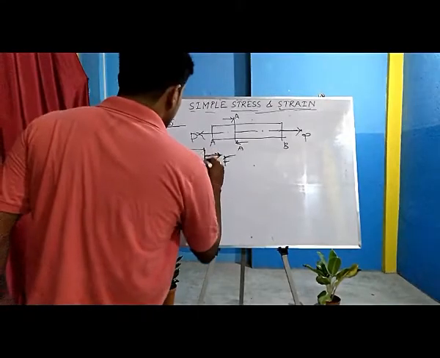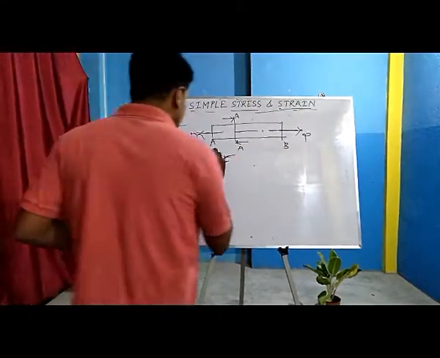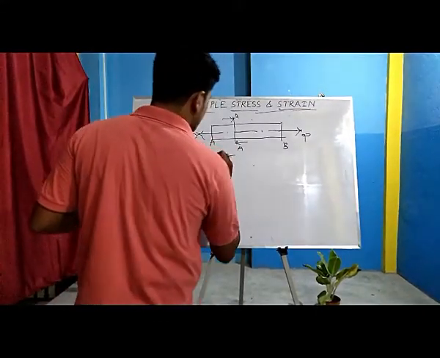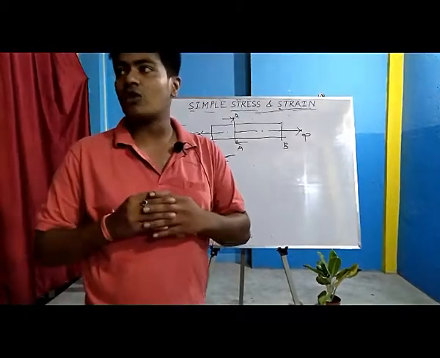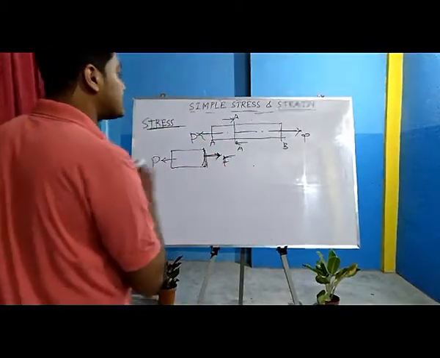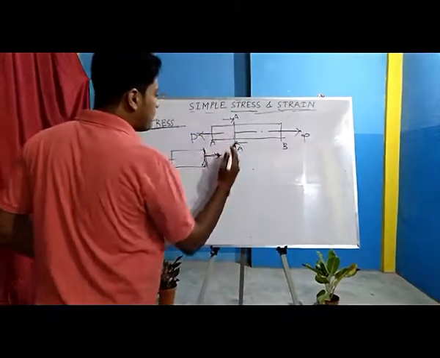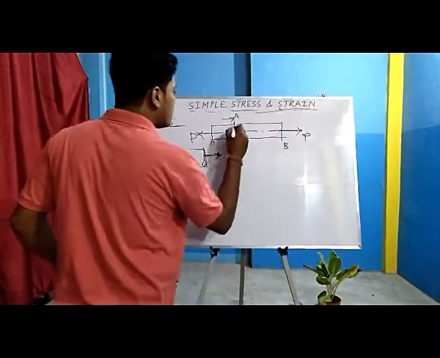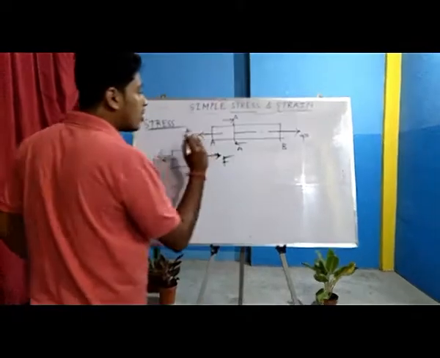This resisting force is coming from all the molecules which are present in this cross section. If you have missed what is cross section and what is oblique section: whenever we divide the body in the transverse direction, whatever section comes out is called cross section.